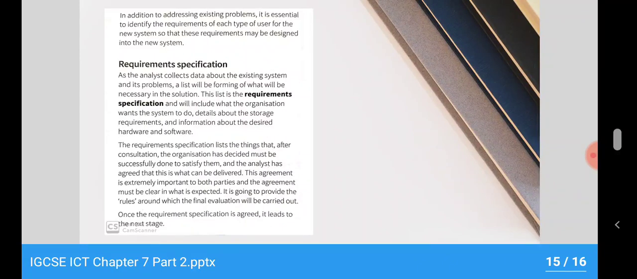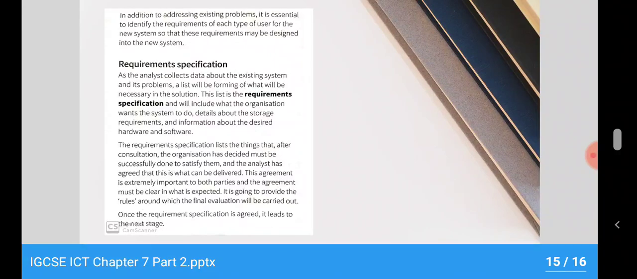Requirement specification: the analyst collects data about the existing system and its problems. A list will be formed of what will be necessary in the solution. That list is the requirement specification, and it will include what the organization wants the system to do, details about the storage requirement, and information about the desired hardware and software. So this is where you can tell your organization that these are the requirements, these are the updations you need to do, and for that these are the requirements.